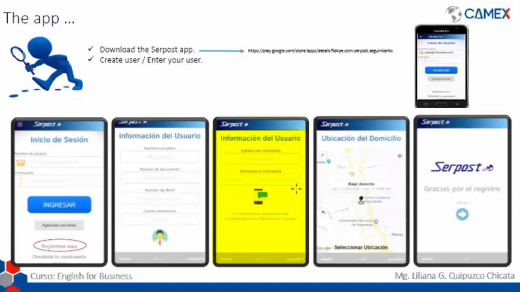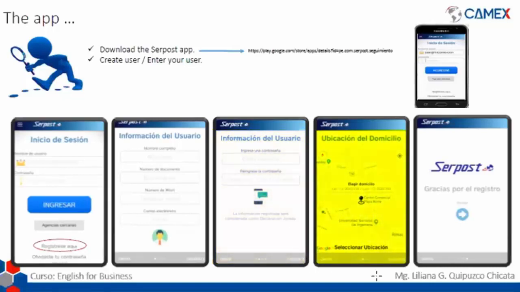In this case, I can tell you that my password is not that long or complicated. It only has like 5 letters and 3 numbers. They are not that hard on how to create a password. Sometimes they ask you to have a capital letter, an amount of letters, an amount of numbers, and some signs, for example a dot or a comma. But in this case, it is very simple. Just with a couple of letters and a couple of numbers, it's okay. So after you create your password and put it again, you're going to click on next.